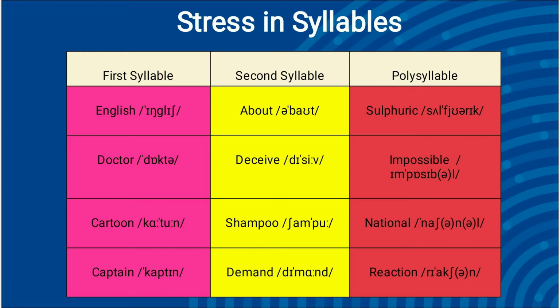In polysyllabic words with prefixes and suffixes, the stem part of the word, which is more important from the point of view of meaning, is always stressed, while prefixes and suffixes are generally not. However, each word should be treated independently.